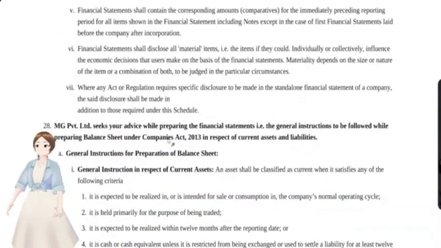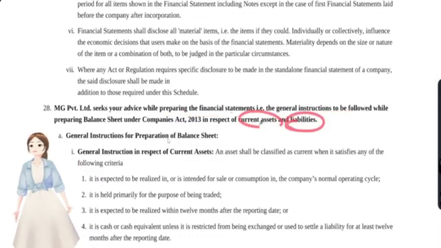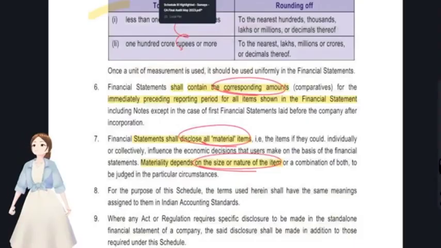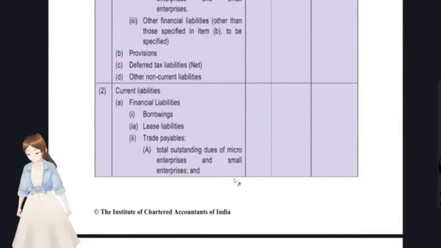And now we'll move on to the next question, that is question number 28. That is, M Private Limited seeks your advice while preparing the financial statements. General instructions followed in preparing the balance sheet of current assets and current liabilities. You see, again we'll go to Schedule 3. General instructions in preparation of balance sheet, that is